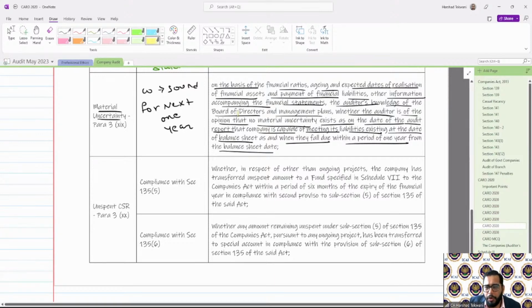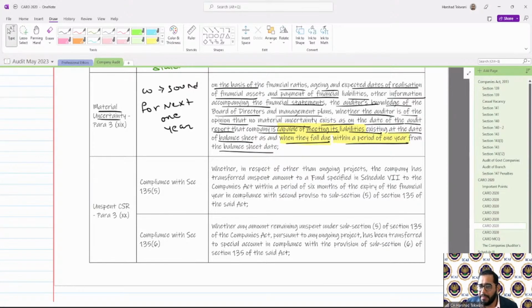If you see over here, whether the company is capable of meeting its liabilities when they fall due within a period of 1 year. So we need to report whether we think that, okay, the company is able to meet its liabilities in the next 1 year. Let us see.